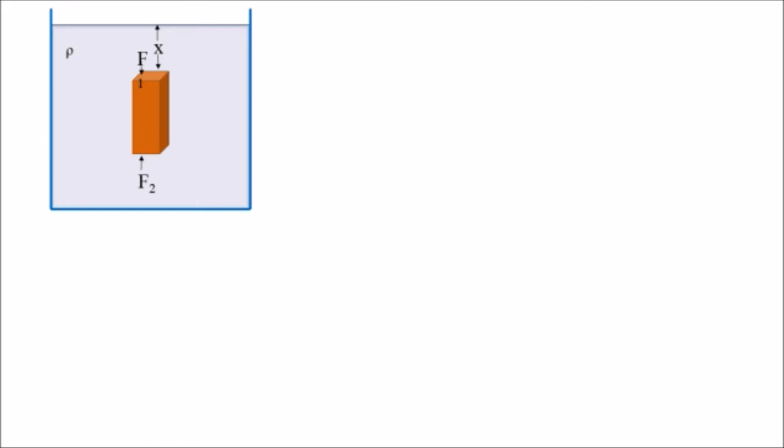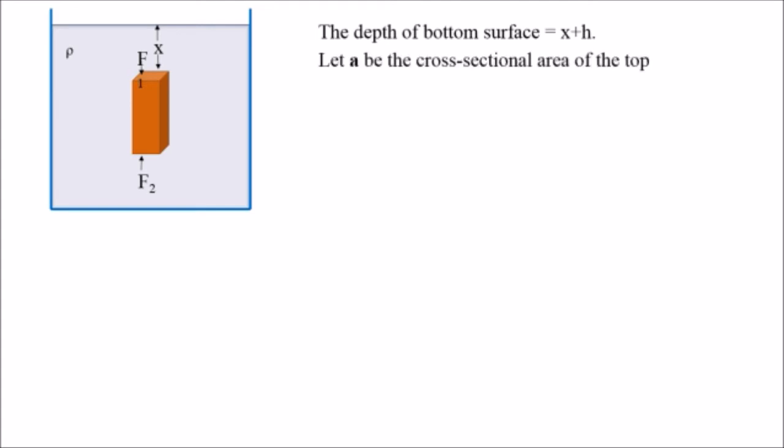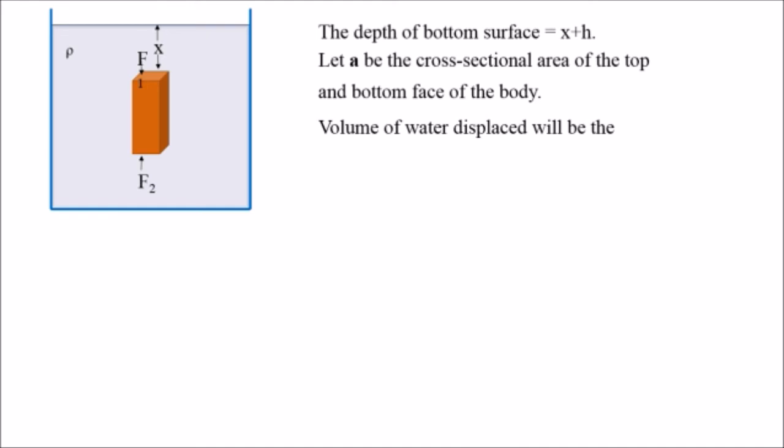So F1 is the force exerted on the top of the body and F2 is the force exerted at the bottom of the body. The depth of the bottom surface is x plus h, where h is the height of the body itself, and A is the cross-sectional area of the top and bottom face of the body. The volume of the water displaced will be the volume of the body, which is AH. A is the area of the bottom surface and H is the height of the body.